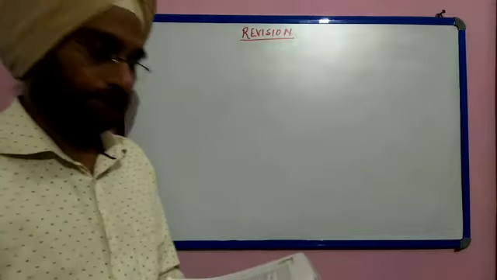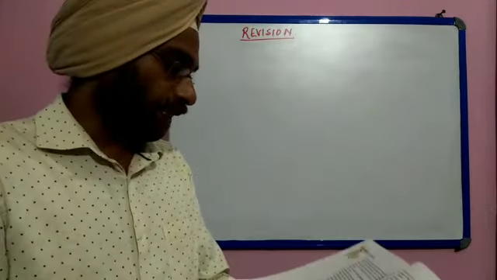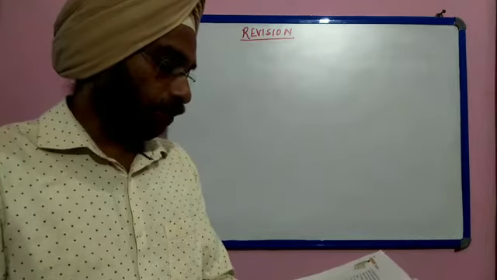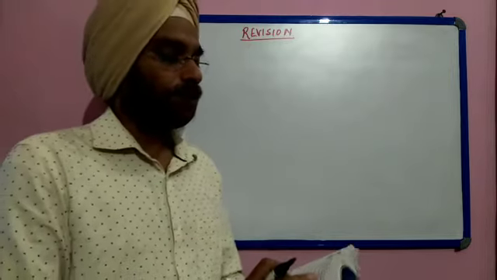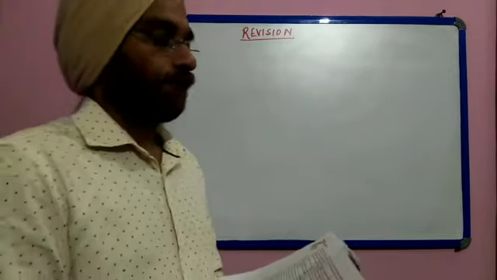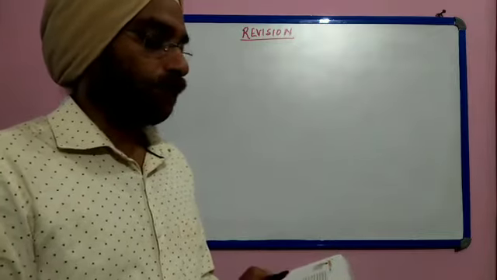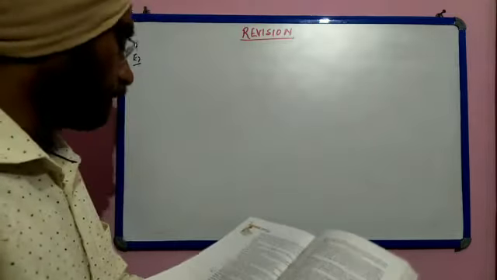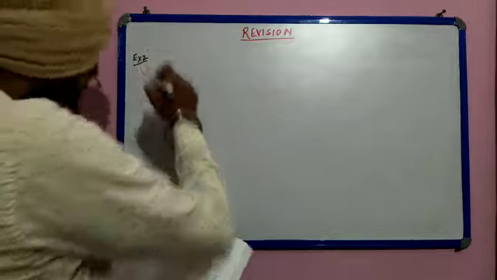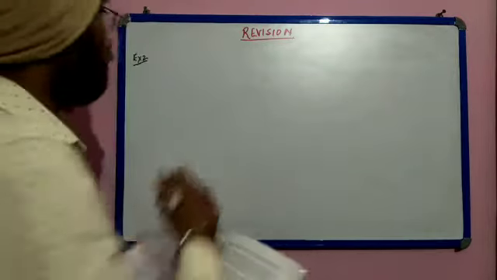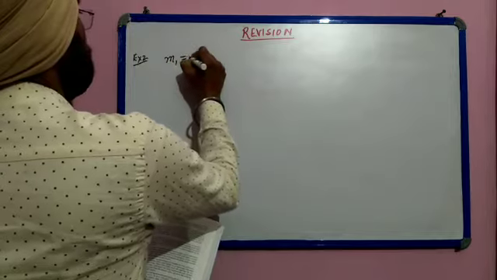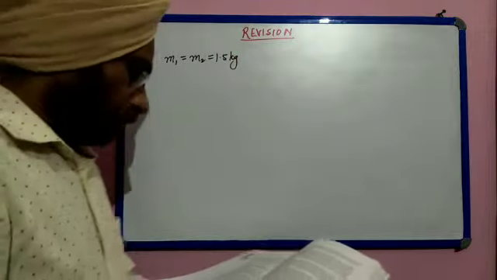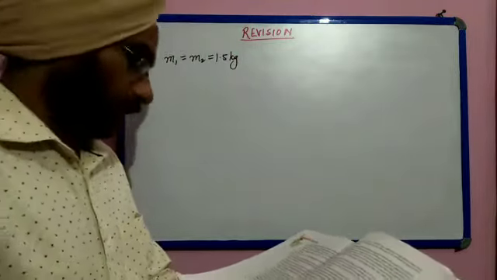Now question number 11. Two objects each of mass 1.5 kg are moving in the same straight line but in opposite directions. The velocity of each object is 2.5 meter per second before the collision, during which they stick together. What will be the velocity of the combined object after collision? Now see, example number 2, two objects each of mass 1.5 kg. So let m1 is equal to m2 is equal to 1.5 kg, both moving in the same straight line but in opposite directions.